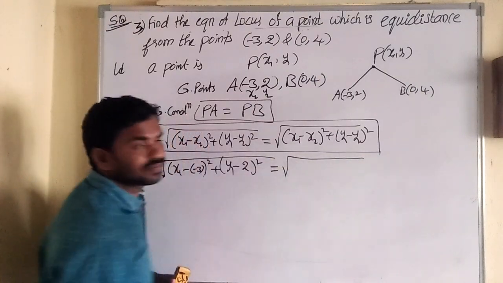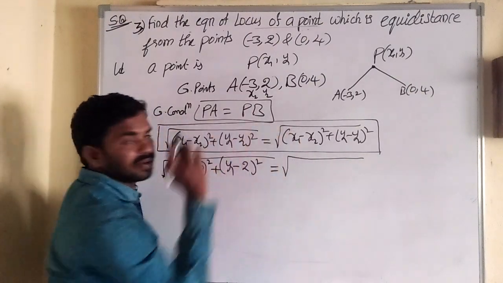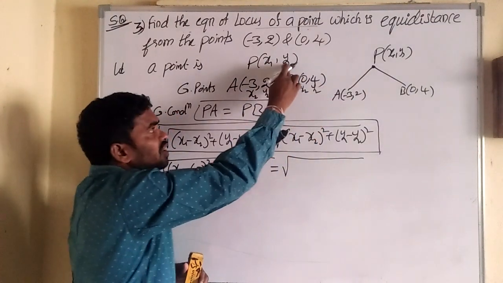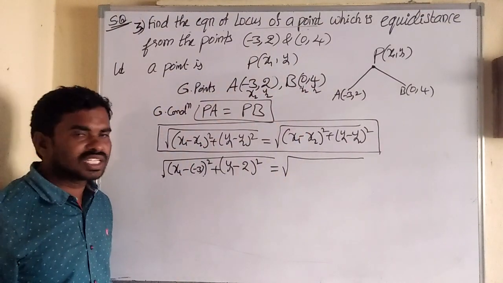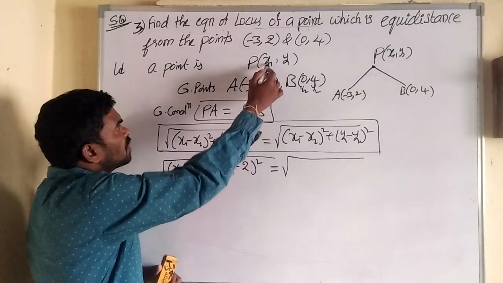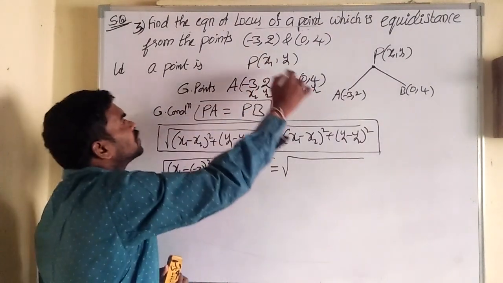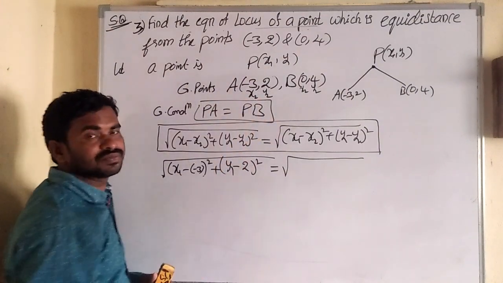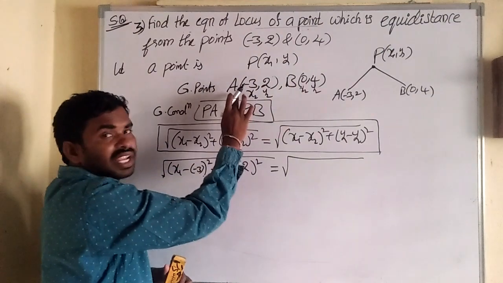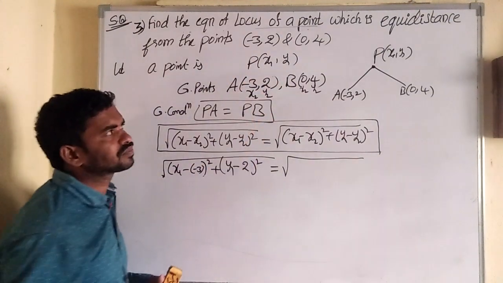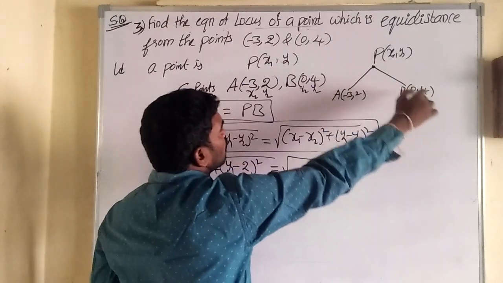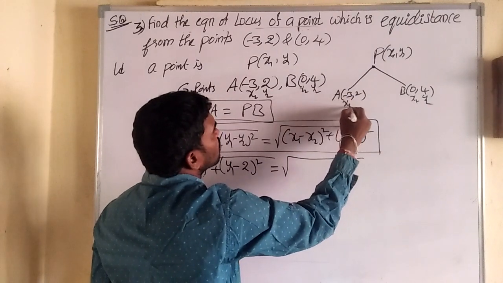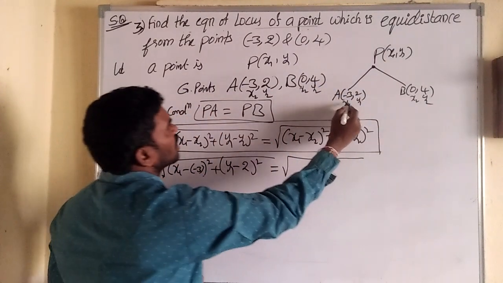Next, is equal to means equal. Root means root. Again, this is for PB, meaning the P and B relation. P is x1, y1. B is x2, y2. Listen again. We have to find the distance P to A and P to B. P to A means P is x1, y1, and A is x2, y2. That is the relation from P to A. And then P to B: P is x1, y1, B is x2, y2.